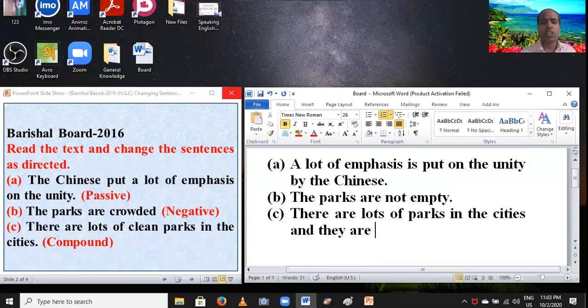Then you have to write the adjective, C-L-E-A-N, clean. Dear students, this sentence has been changed into compound by using this grammatical rule, simple to compound: there are lots of parks in the cities and they are clean.